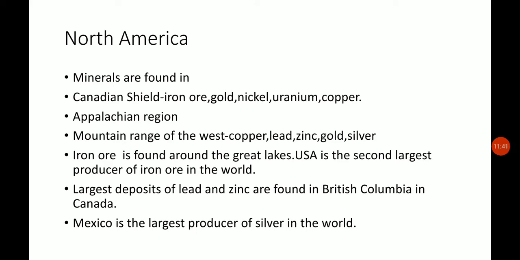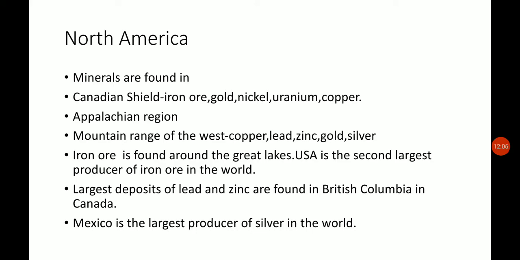It also has large deposits of lead and zinc, which are found in British Columbia in Canada, and Mexico is the largest producer of silver in the world. So North America has rich varieties of minerals, whether it is iron ore, gold, mica or silver.